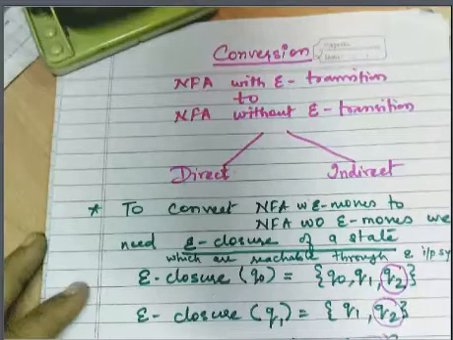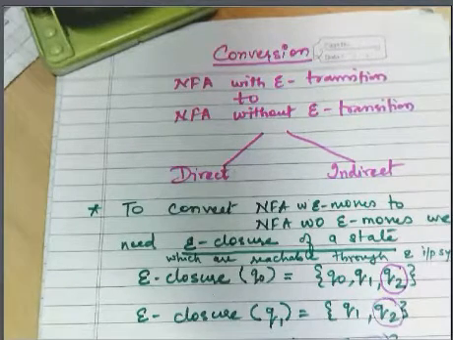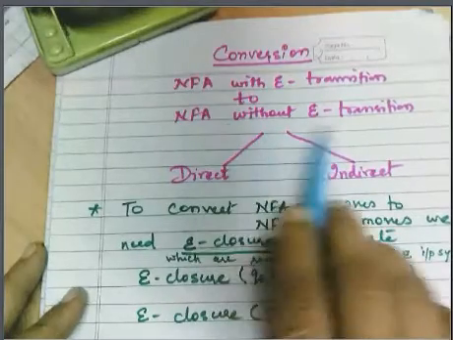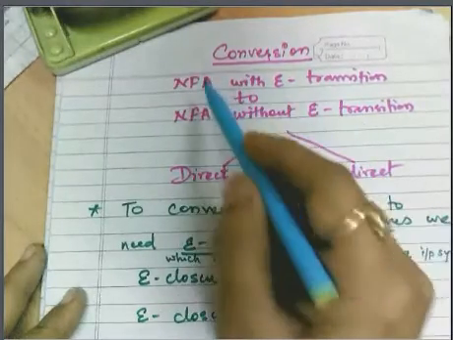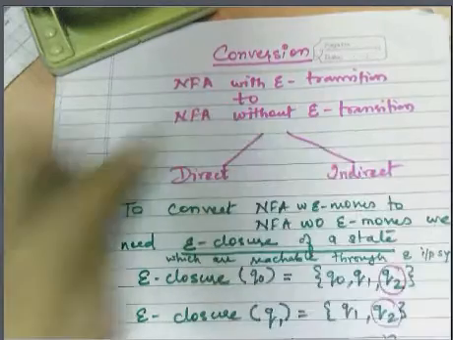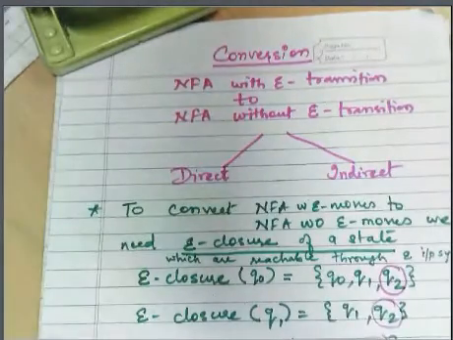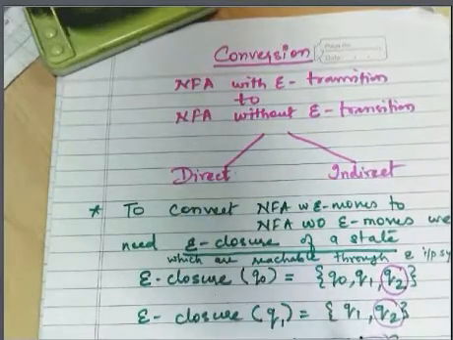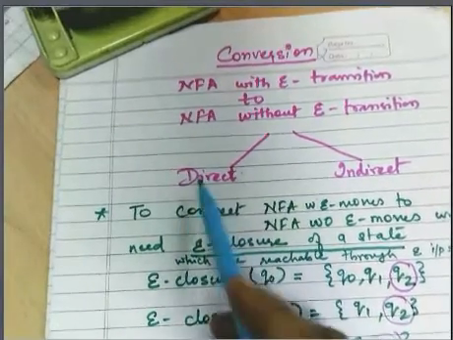The point is we are interested in converting the NFA with epsilon transition to without epsilon transition. So definitely both will be NFA. You already know what is NFA and what is NFA with epsilon transitions. Here again there are two methods. We will first discuss the direct method.